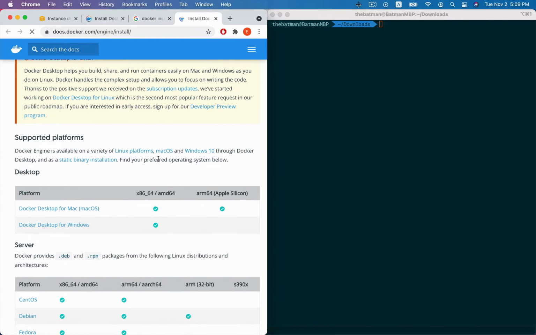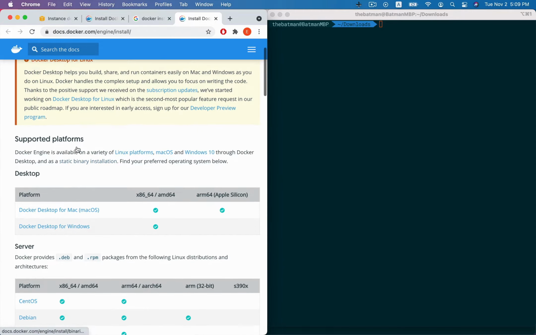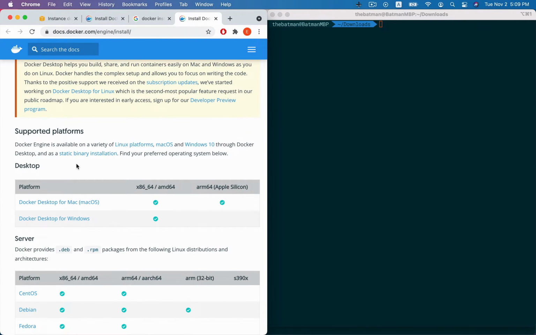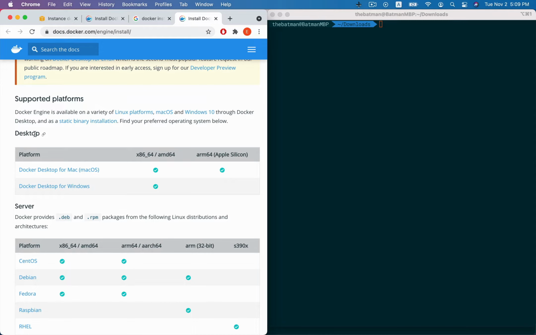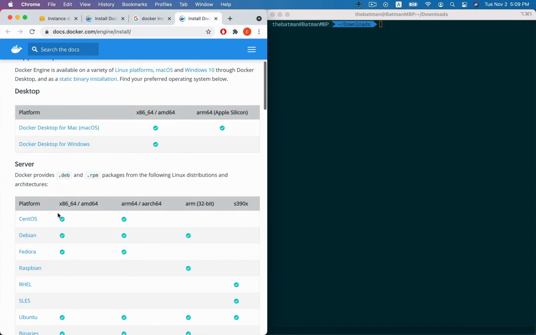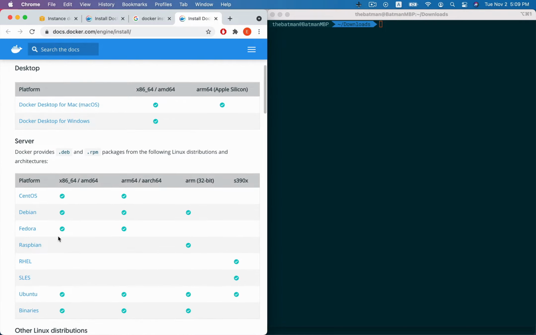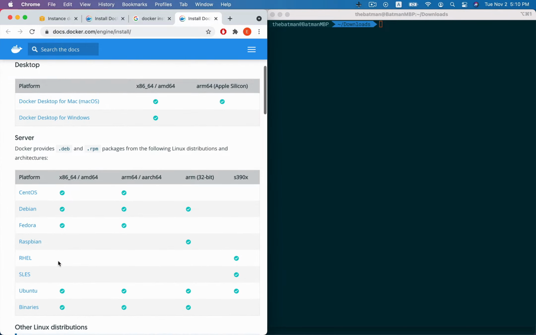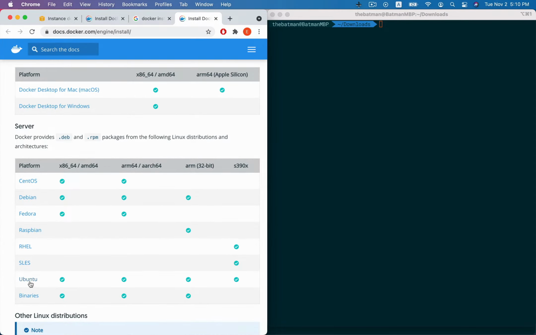Okay, we can see the Docker supported platforms include the desktop and the server, because we will install the Docker in the cloud server and our system is Ubuntu. So here we will follow this guide to install the Docker. First, we log in to the instance through the terminal. We use the SSH.